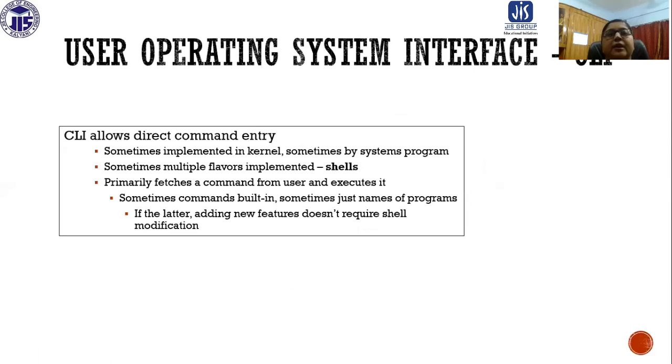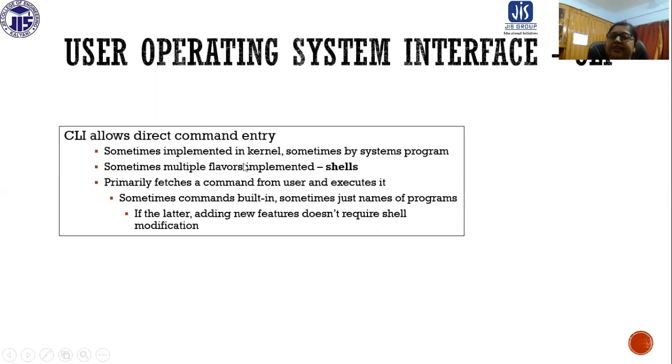Now we are going to discuss all these functions separately. Firstly, I'm going to discuss the user operating system interface. I have already discussed that the user operating system interface can be of many types. It can vary. The CLI means the user is going to interact in command mode. The CLI allows direct command entries, that means the user can directly give the command.